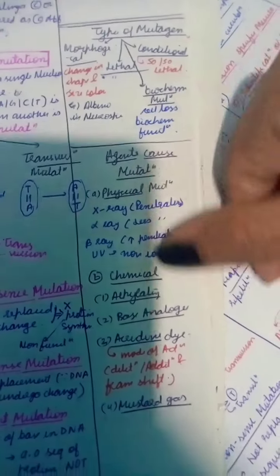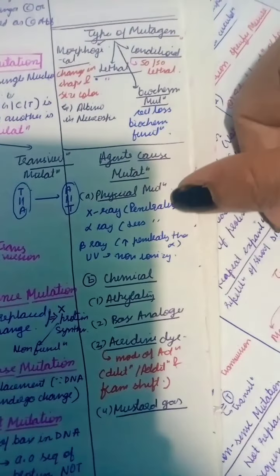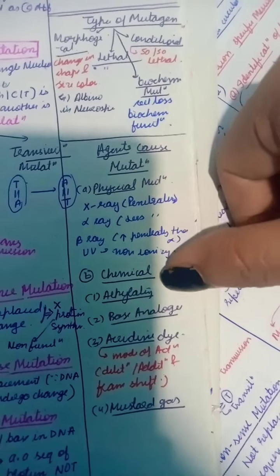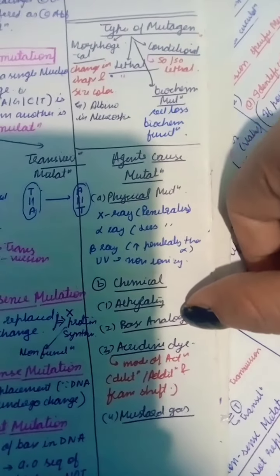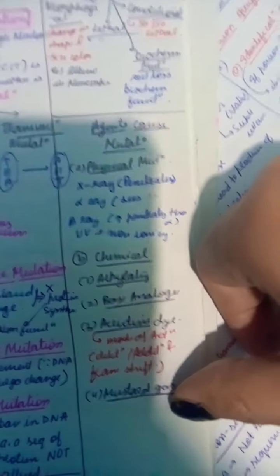Agents of mutation are physical and chemical agents. Physical agents: X-rays, gamma rays, beta rays, UV rays. Chemical agents: alkylating agents, base analogs, acridine dyes, and mustard gas.